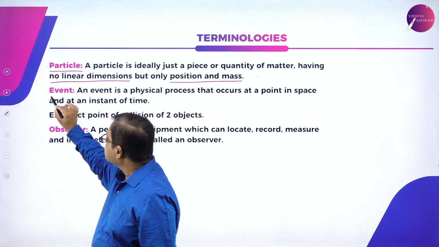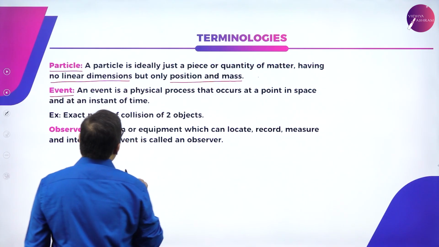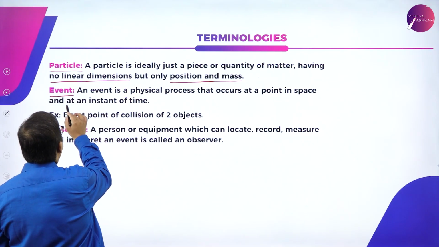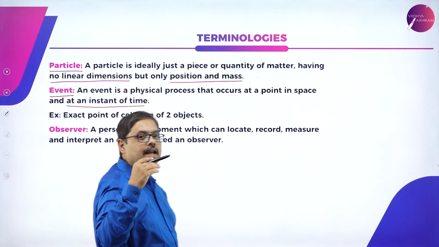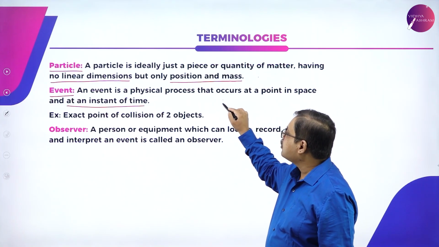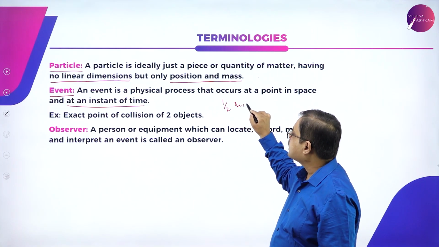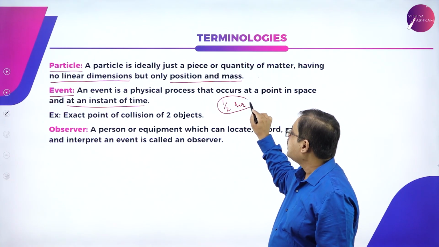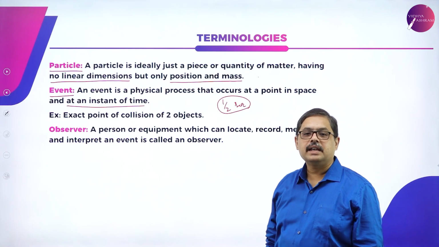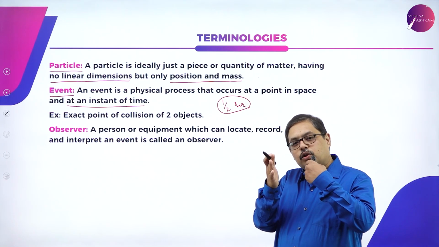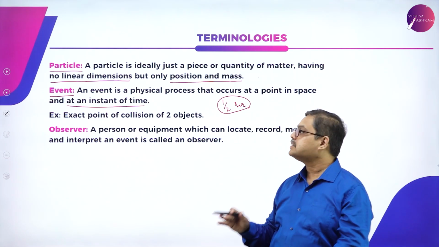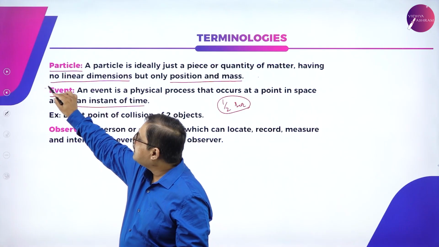Next, what is an event? An event is a physical process that occurs at some point in space at any instant of time. It may be happening at any point in space at any instant of time, at a fraction of a second. Whatever happens in space at a fraction of a second may be termed as an event. It may be the collision of two particles. Whenever two particles collide with each other, that instant of time when they come in contact with each other can be called an event.